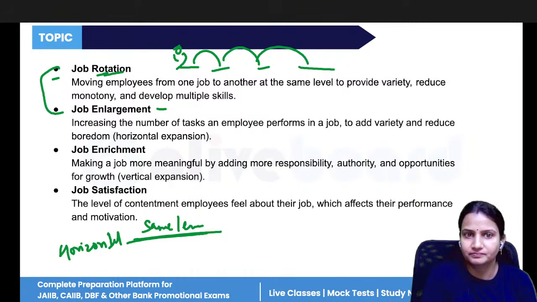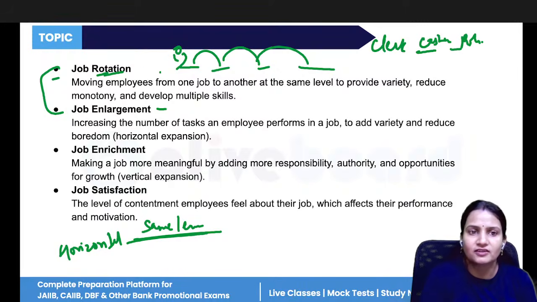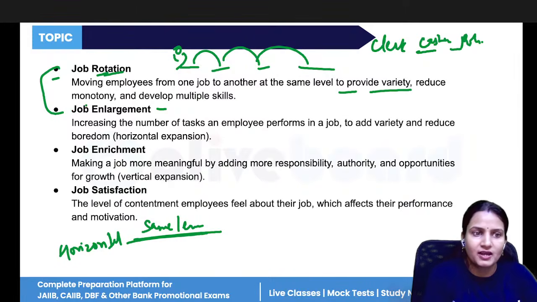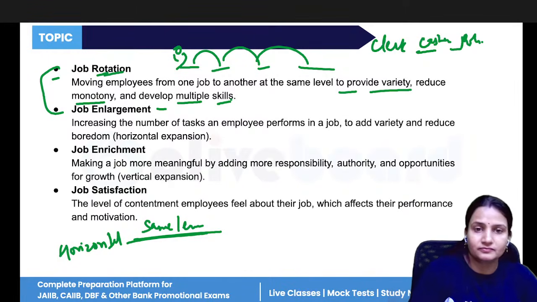Like any day you are working the job of clerk, then you are working the job of cashier, then you are checking all the policies. So this is the job rotation. You are not doing one task, you are doing several tasks. Why? So that the boredom can be reduced and you can learn new tasks at the same time. You can learn a variety of jobs. It will reduce monotony and it will develop multiple skills.